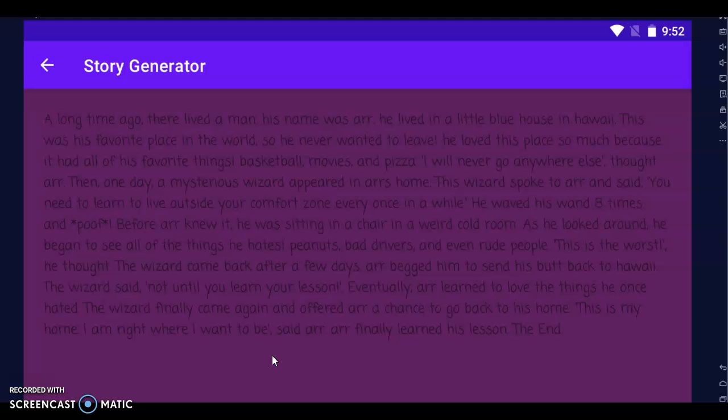The wizard came back after a few days. R begged him to send his butt back to Hawaii. The wizard said, not until you learn your lesson. Eventually, R learned to love the things he once hated. The wizard finally came back again and offered R a chance to go back to his home. This is my home. I am right where I want to be, said R. R finally learned his lesson. The end.